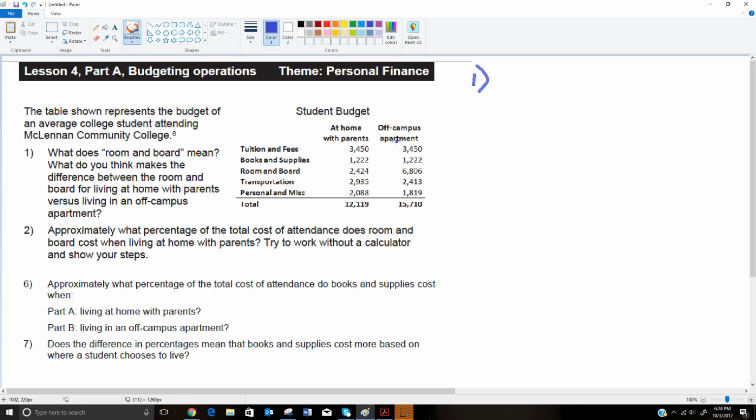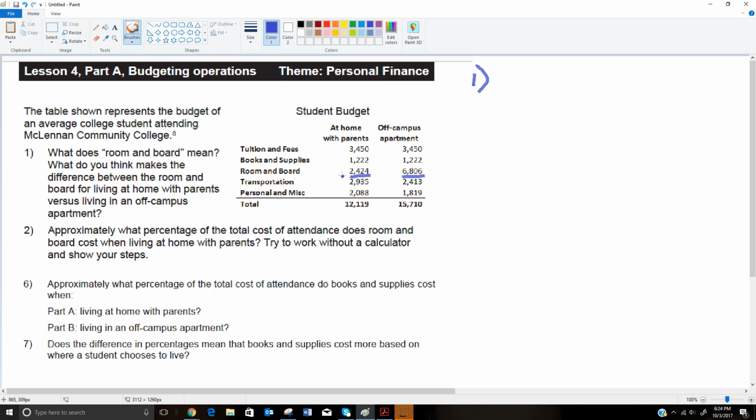If you live at home with your parents, it wants to know, why is there a difference between the room and board for living at home with parents versus living off campus? So at home, it estimates that you're going to spend $2,424, and if you live in an off-campus apartment, it's $6,806. Well, what's the difference between those?